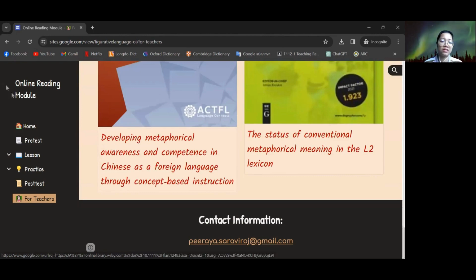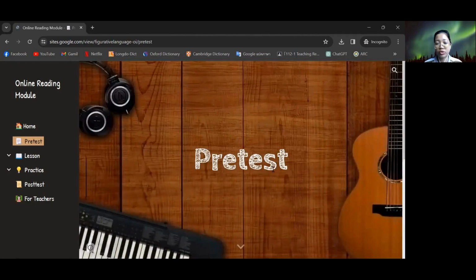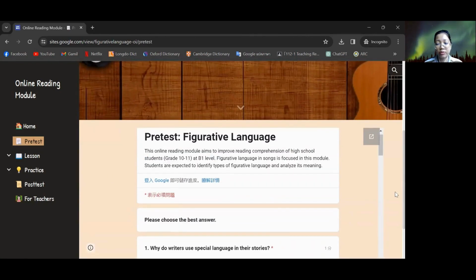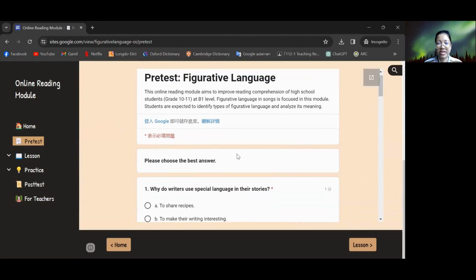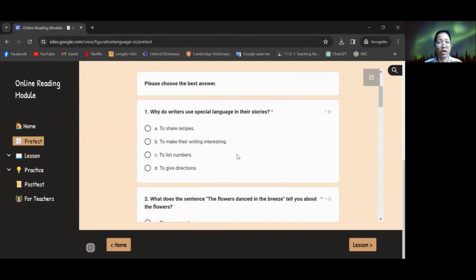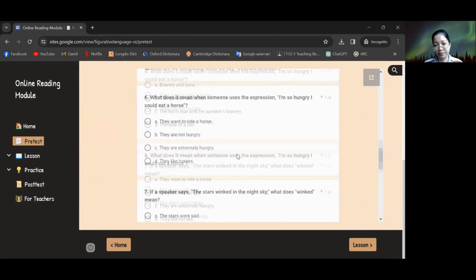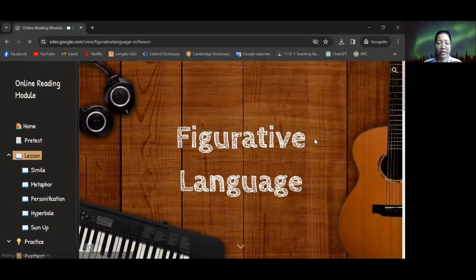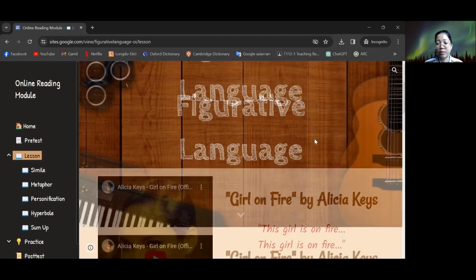And now for the students. Before the students learn the lesson, they have to do the pretest first. The pretest here is multiple choice, and it tests more general knowledge about figurative language. It consists of 10 questions. And next will be the lesson on figurative language.